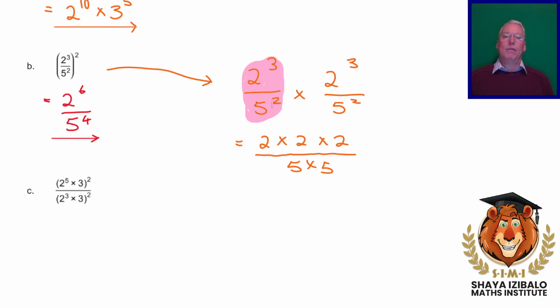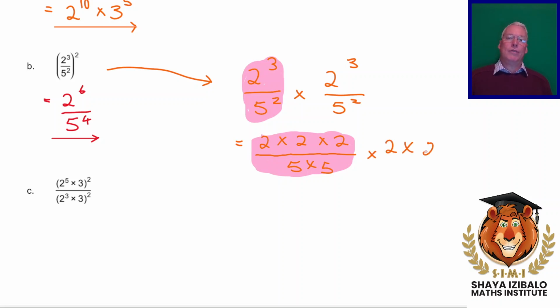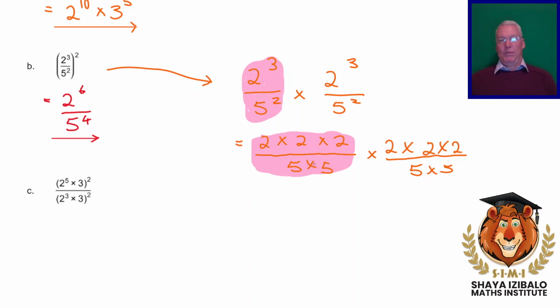Now we've got to multiply. So in other words, that there is that there. Now we've got to multiply in the same thing again. So what we're going to get is times 2 times 2 times 2 over 5 times 5. Okay, and what we've got is 1, 2, 3, 4, 5, 6 2's on the top, and 1, 2, 3, 4 5's on the bottom. So these rules make sense. They always make sense.